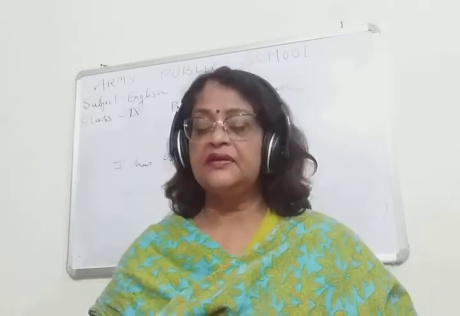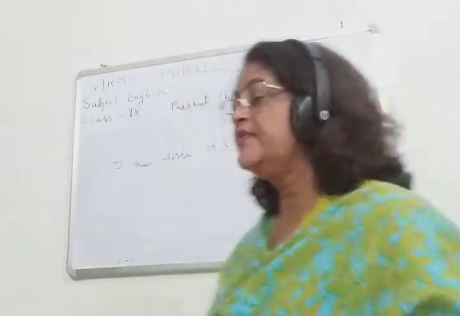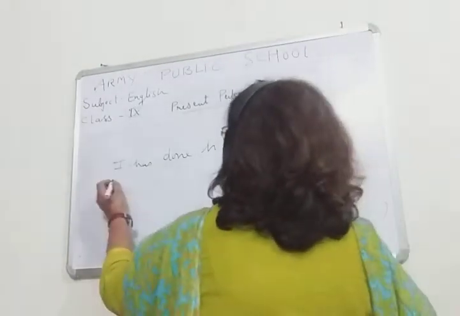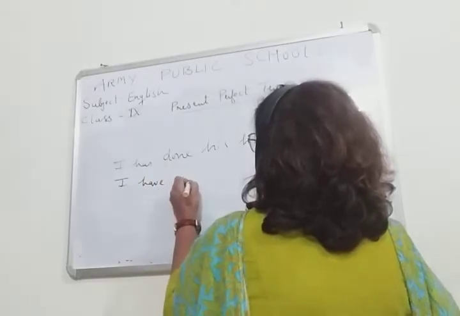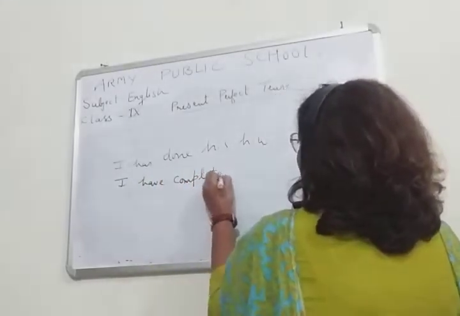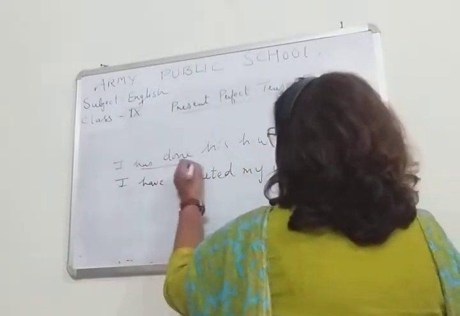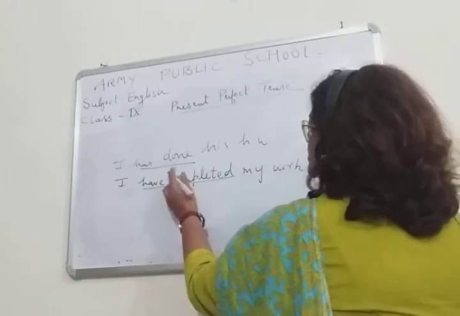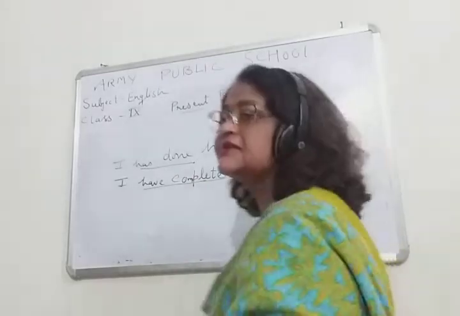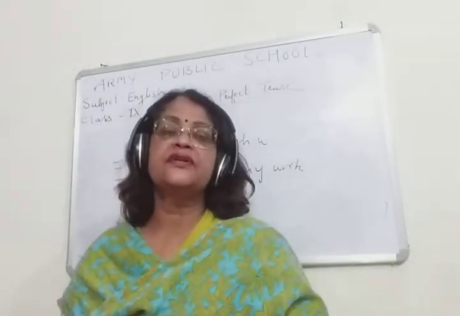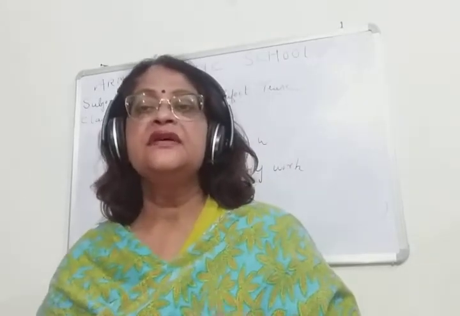Like, I have completed my work. Now children, if you read this sentence, has done, have completed, this is showing that the work is completed or the work is over, isn't it?